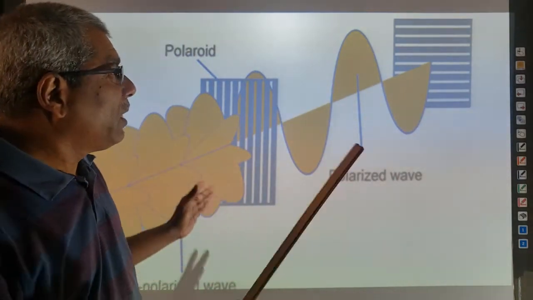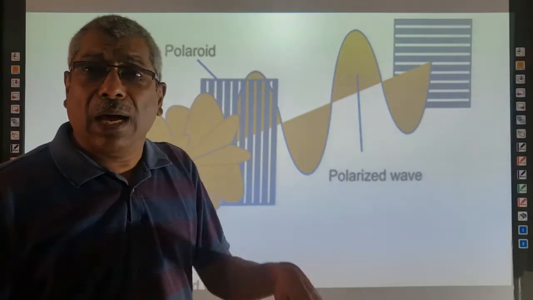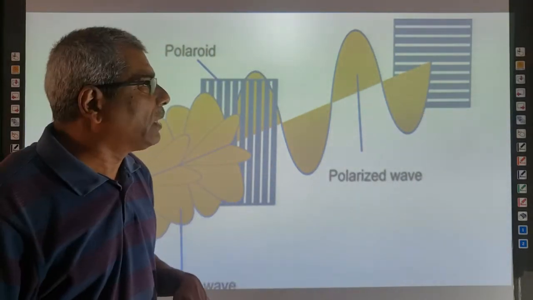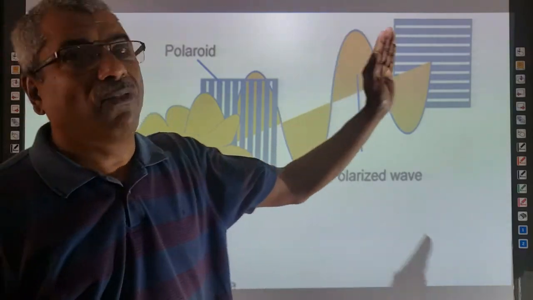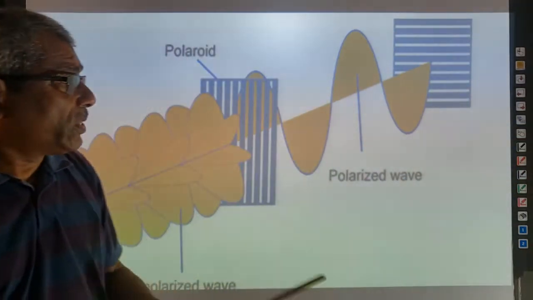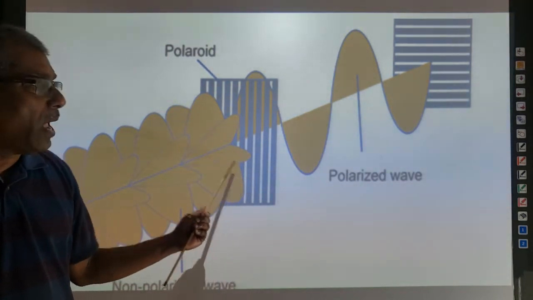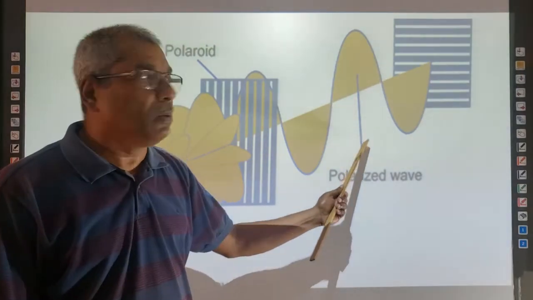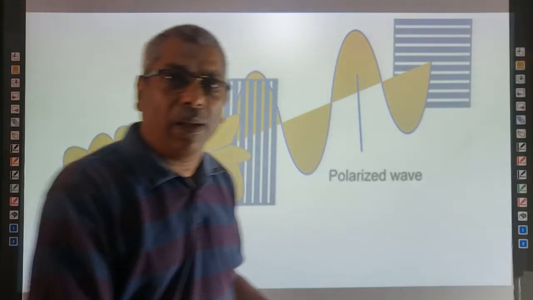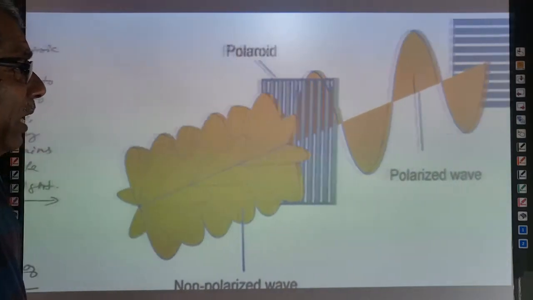So we see that the component which is coming to the second crystal is selectively absorbed by the crystal. Hence, the intensity of light passing out of the second crystal is equal to 0. Suppose the intensity of light incident on the crystal is I0, here it is equal to I0 by 2, and here it is equal to 0. So this is about polarization explained.